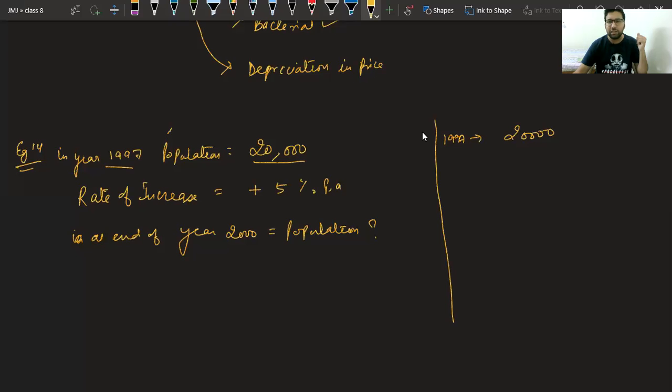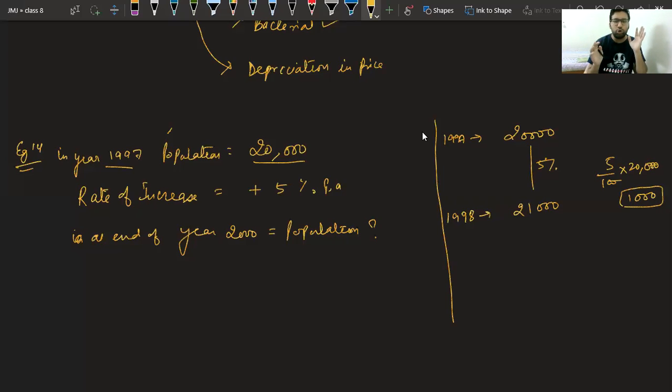In next year, you will have 5% increase. Now 5% is given by 5 upon 100 into 20,000. Cut the zeros. You will get 1,000. So increase of 1,000. That means in 1998, the population becomes 21,000.